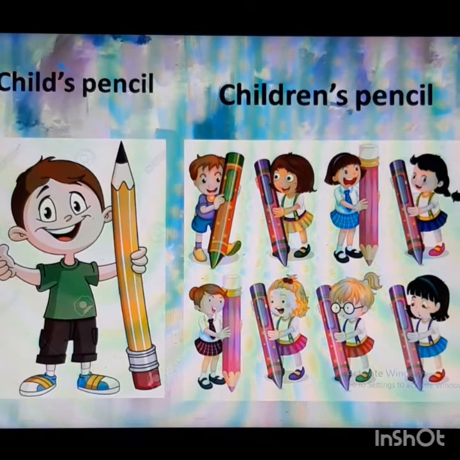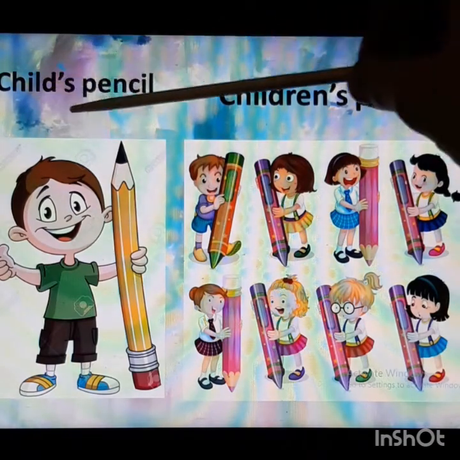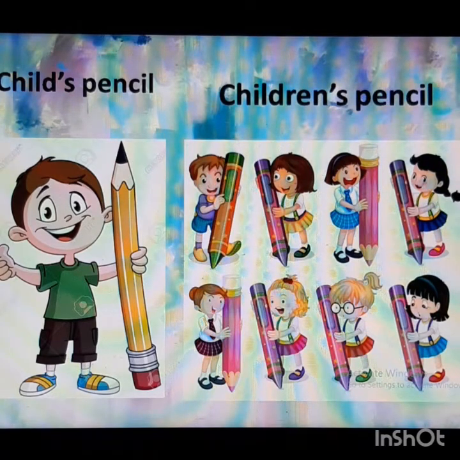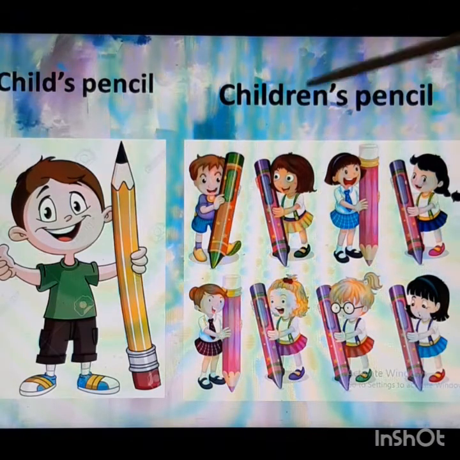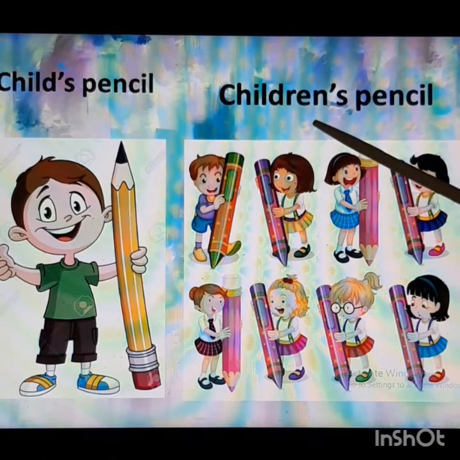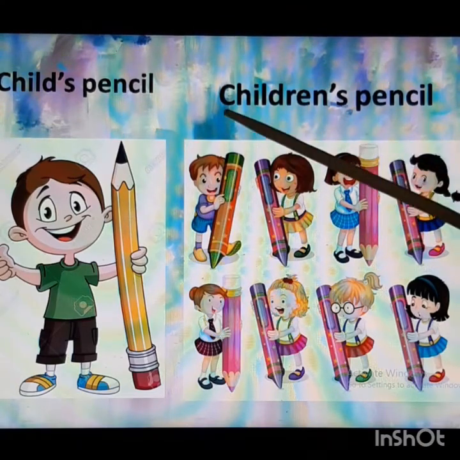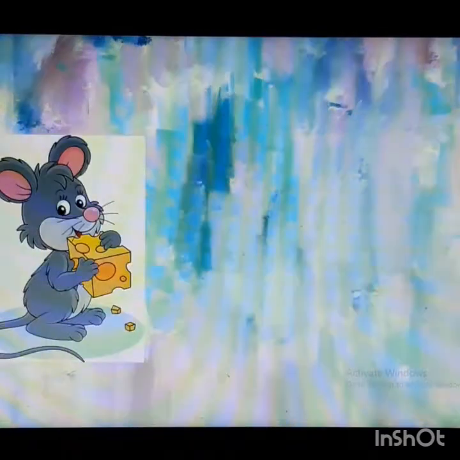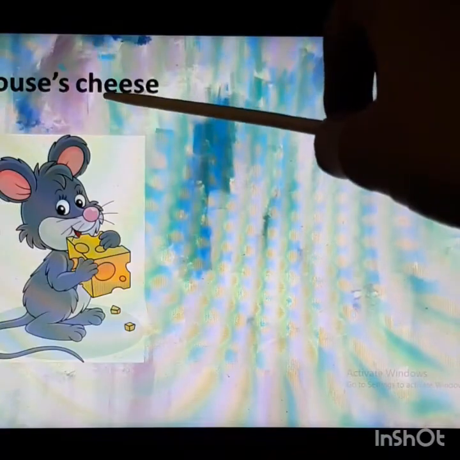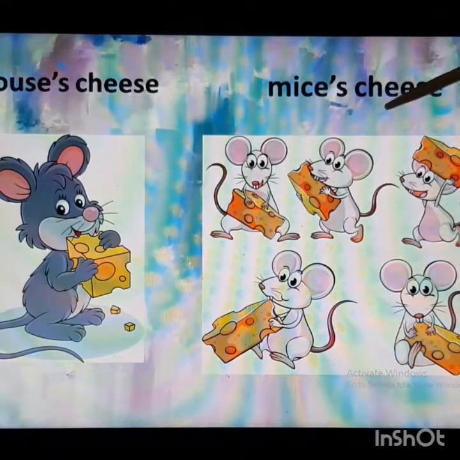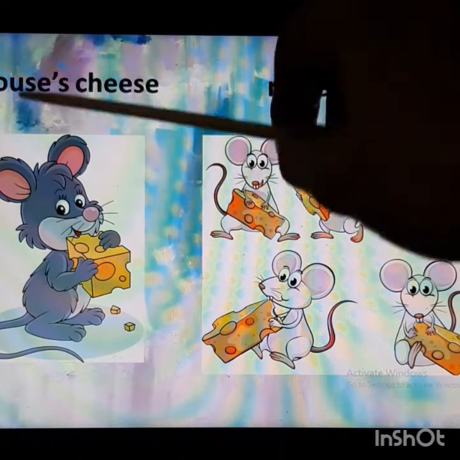Now here we can see for the singular noun also we are using apostrophe s, and for the plural noun also we are using apostrophe s. But why are we using apostrophe s with a plural also? Because these are irregular nouns and these plural nouns do not end with s. So that is why we have added this apostrophe s. Next, mouse's cheese and mice's cheese. So mouse cheese and mice cheese. That way we have added apostrophe s.